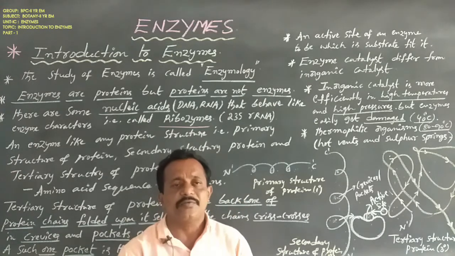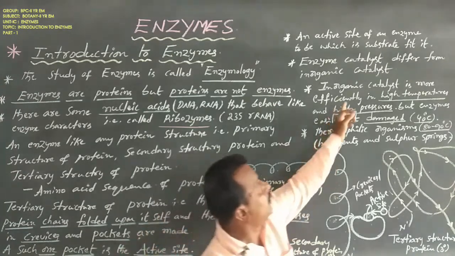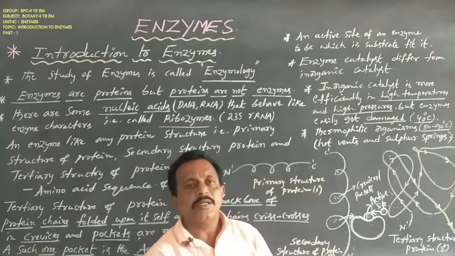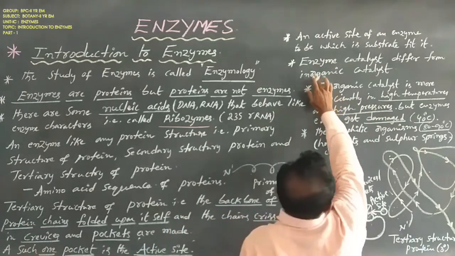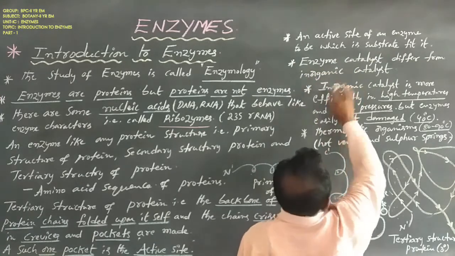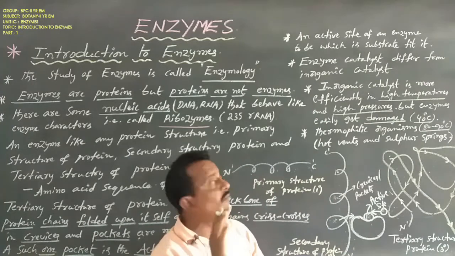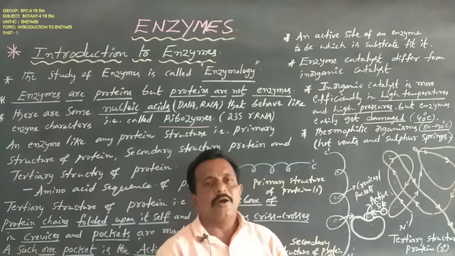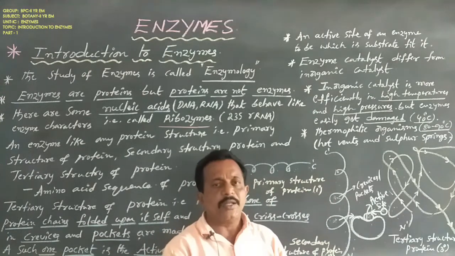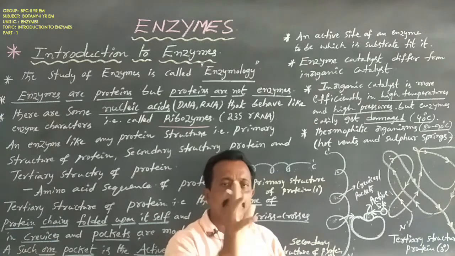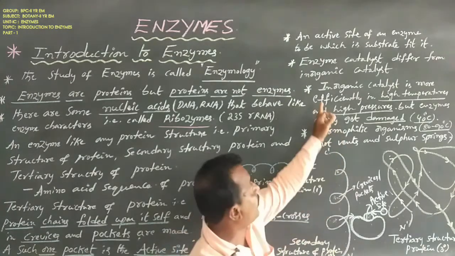That is the importance of inorganic catalysts. Enzyme catalysts differ from inorganic catalysts. Okay now, observe the difference here.